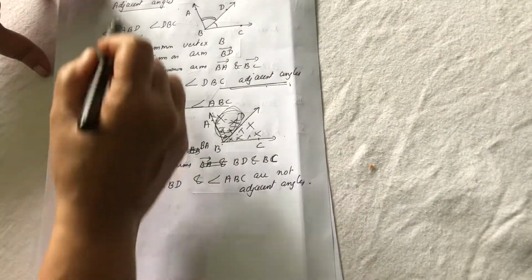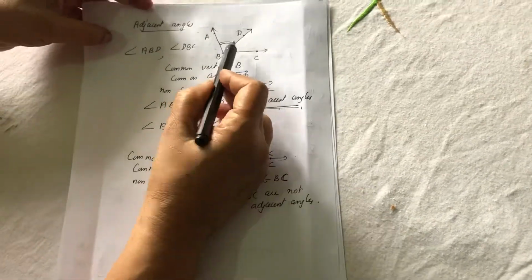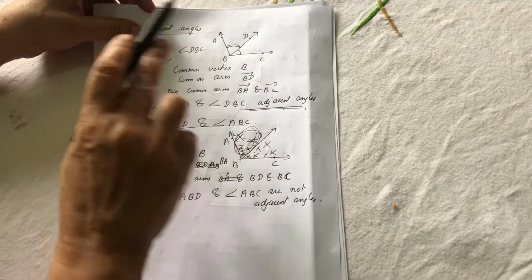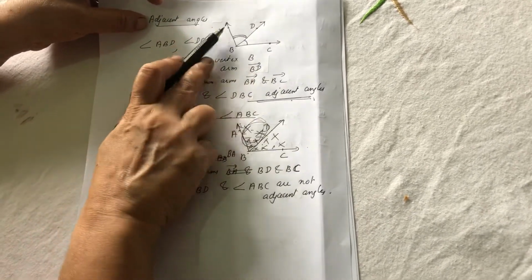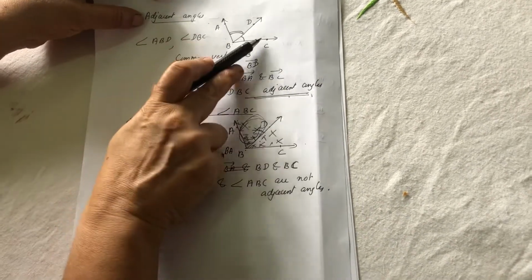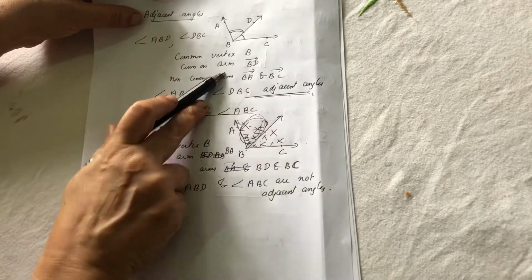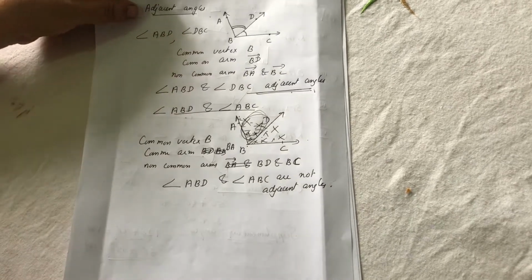Therefore, two angles are said to be adjacent if they have a common vertex, a common arm, and non-common arms on different sides of the common arm, or you can say the interiors of the angles should not overlap.